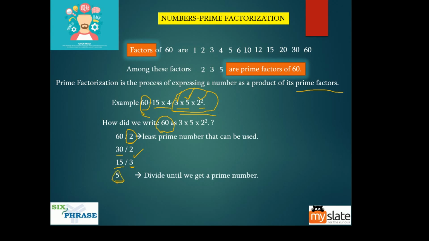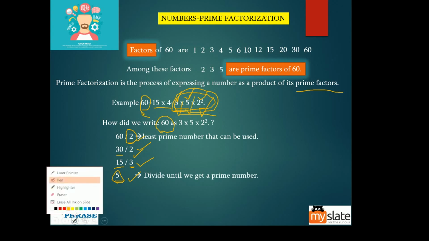So until I get a prime number, I'll continue doing this and take 2, 3 and 5 and form the prime factorization product. You have two 2's, so that is why 2 square. One 3, so you have one 3. One 5, you have one 5.